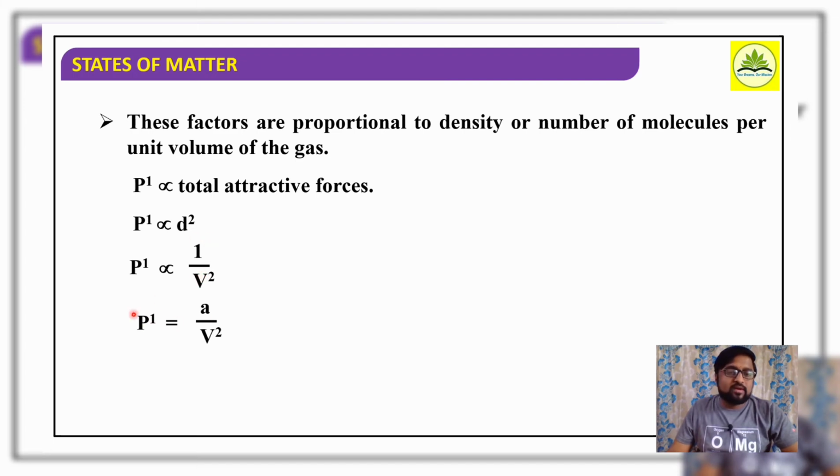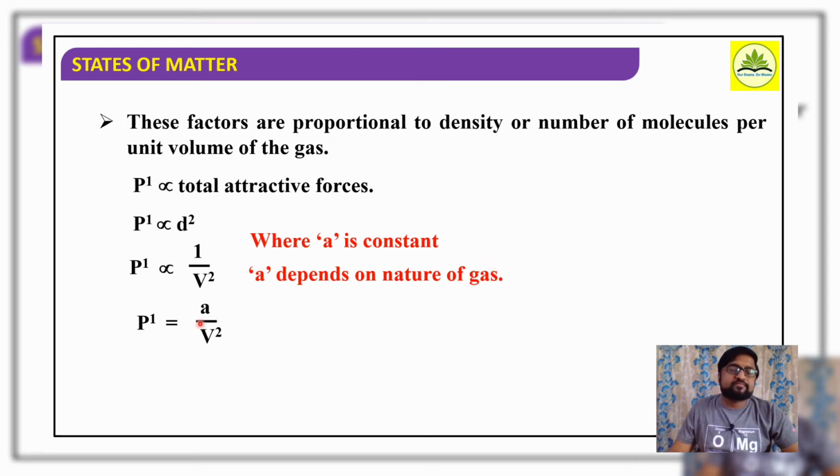So overall, pressure correction P1 is equal to A by V square. Here A is a constant. So what does A depend on? It depends on the nature of a gas. So P1, or pressure correction, is equal to A by V square. Here A is a constant that depends on the nature of a gas, and V is the volume of a gas.